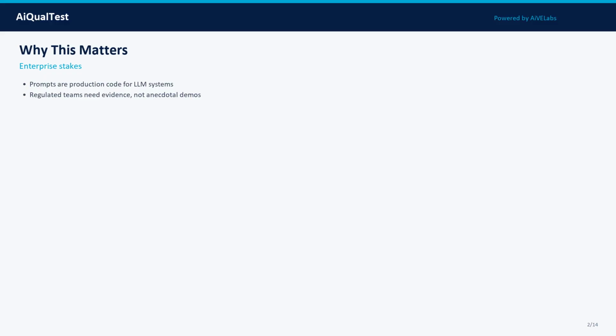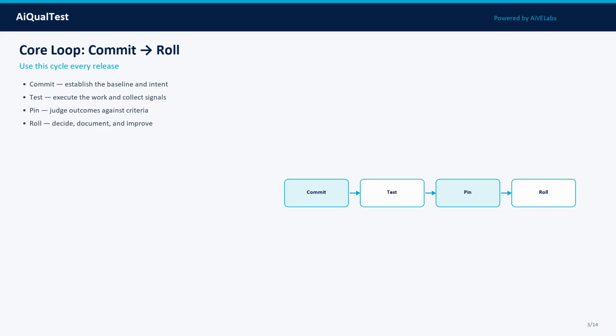Why this matters: prompts are production code for LLM systems. Versioning and CI/CD bring review, testing, and rollback to the same standard as services. Enterprises need pins, owners, and change history for assurance. Enterprises shipping AI into banking, insurance, healthcare, and digital operations cannot rely on hallway demos. Buyers, auditors, and internal second-line risk partners ask for repeatable methods, version artifacts, and clear ownership. If you cannot explain how you tested and what evidence you keep, you do not have AI quality, you have optimism.